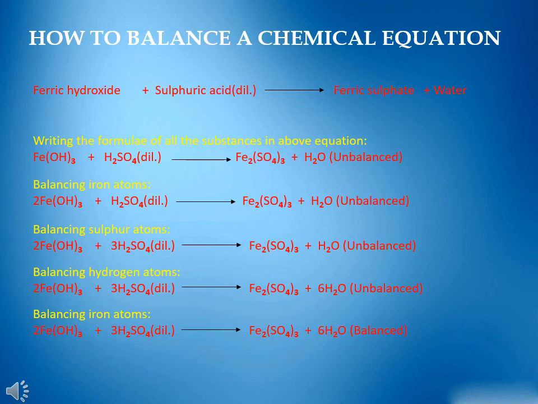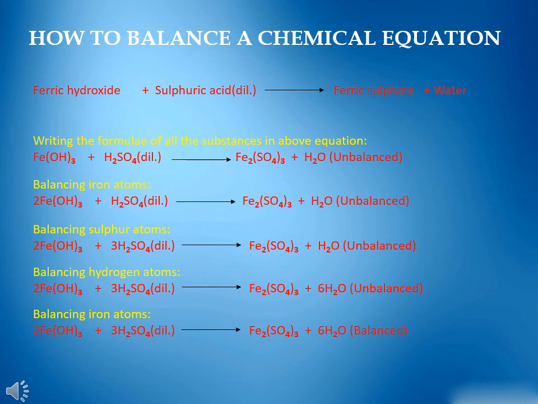We will start first by balancing the iron atom. As we know, the number of iron atoms on the reactant side is 1 and on the product side is 2. So to balance it on both sides, we multiply ferric hydroxide by 2. When we multiply ferric hydroxide by 2, the number of iron atoms on the reactant and product sides become equal, that is 2.